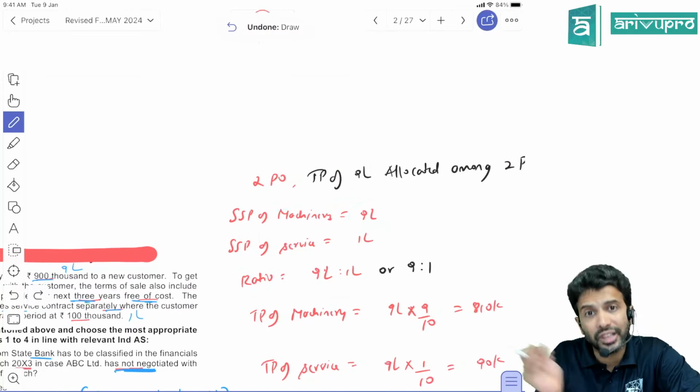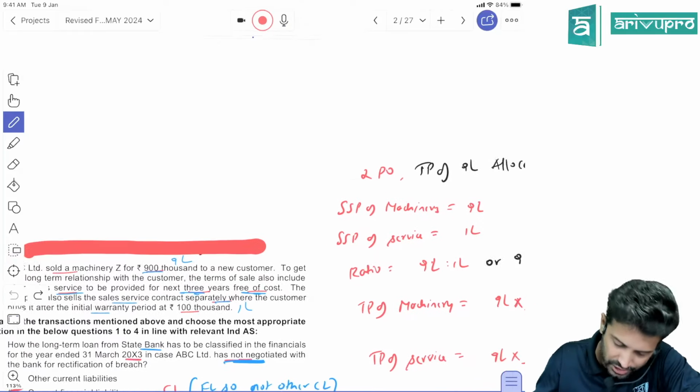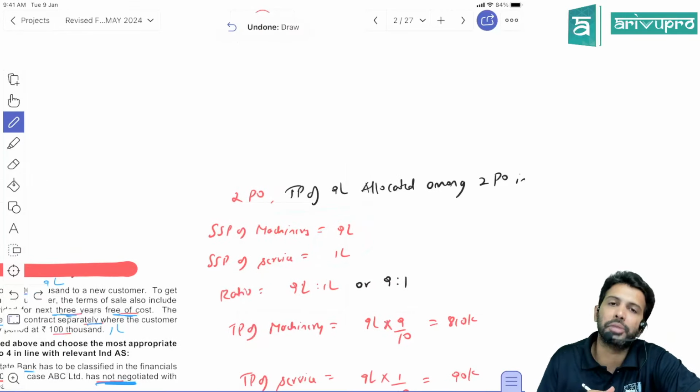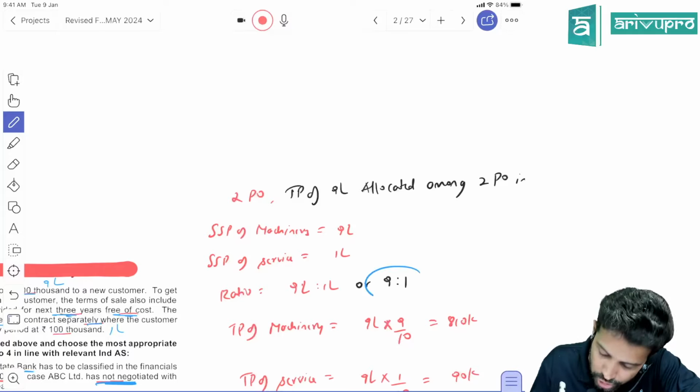And what is the standalone selling price for the service alone? How much will you charge? They only told over here it is 1 lakh. So standalone selling price is 9 lakh and 1 lakh for machinery and service respectively. So the ratio is 9:1.